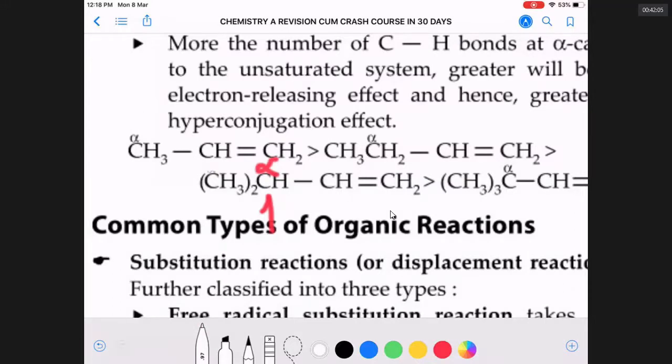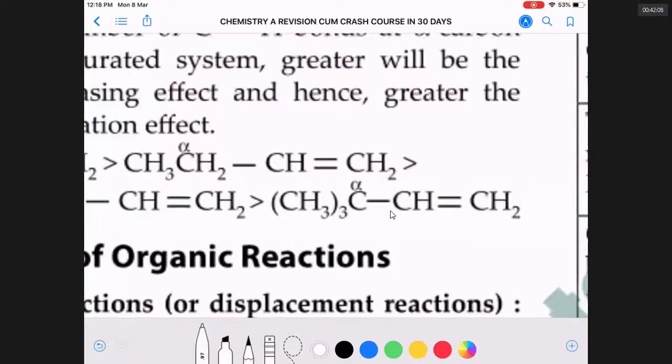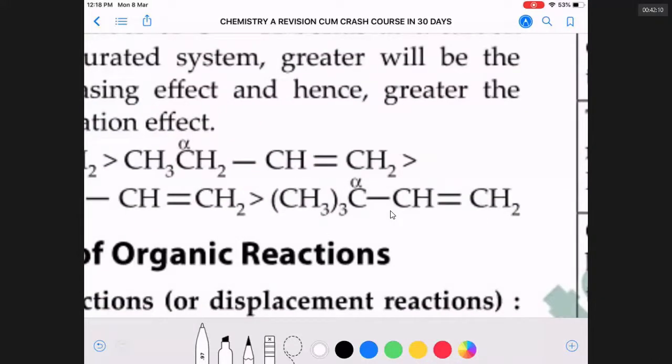Look at this structure. It is called 3,3-dimethyl-1-butene. This alpha carbon has no hydrogens.